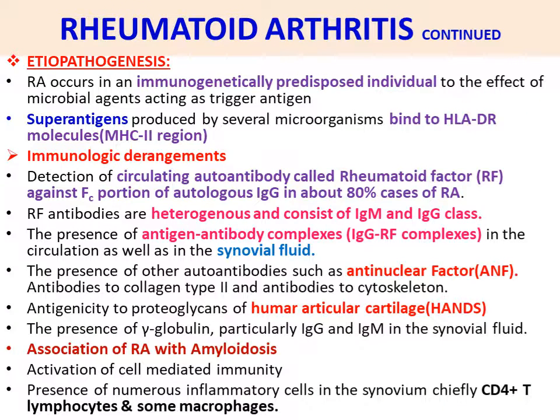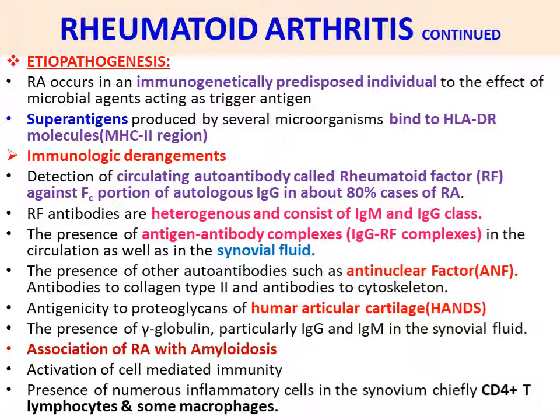So, etiopathogenesis, immunological derangements. First, detection of a circulating autoantibody called rheumatoid factor. Rheumatoid factor, RF, against the Fc portion of autologous IgG, in about 80% cases of RA. That means in 80% cases of rheumatoid arthritis, you can get the autoantibody, which is also called rheumatoid factor, against the Fc portion of autologous IgG.